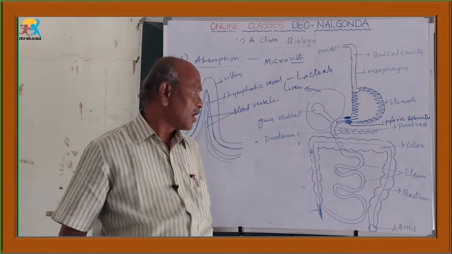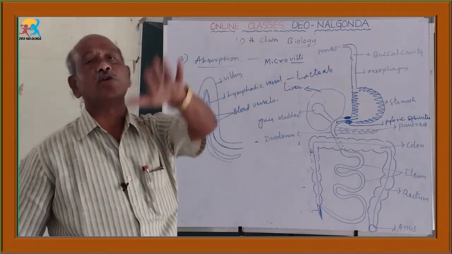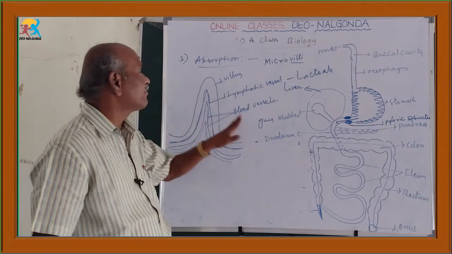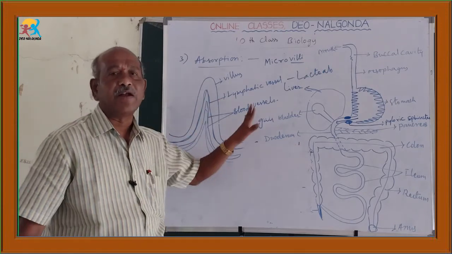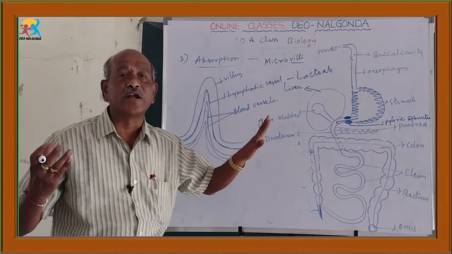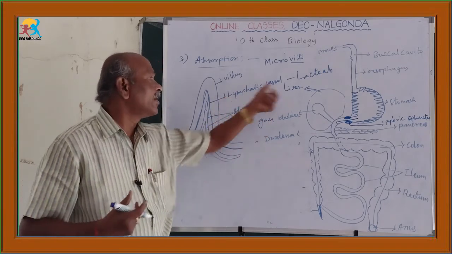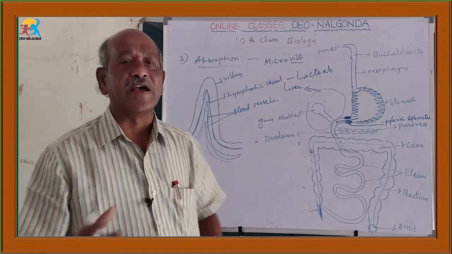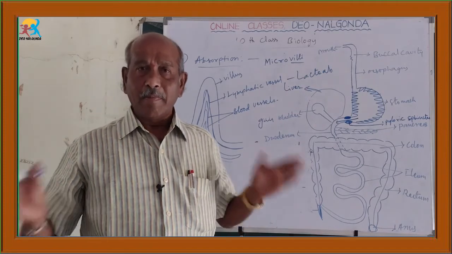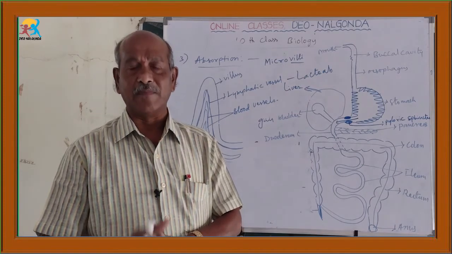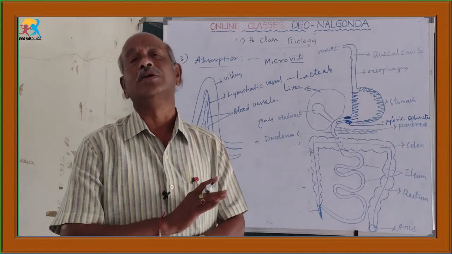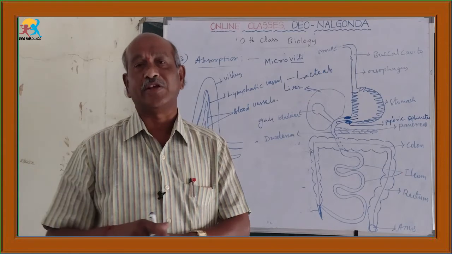For the absorption, thousands of microvilli are present. Those microvilli contain lymphatic vessels and blood vessels. The blood vessels absorb glucose and amino acids, and the lymphatic vessels, the lacteals, are useful for the absorption of fatty acids and glycerol. So in the ileum, complete digestion takes place and complete absorption also takes place.